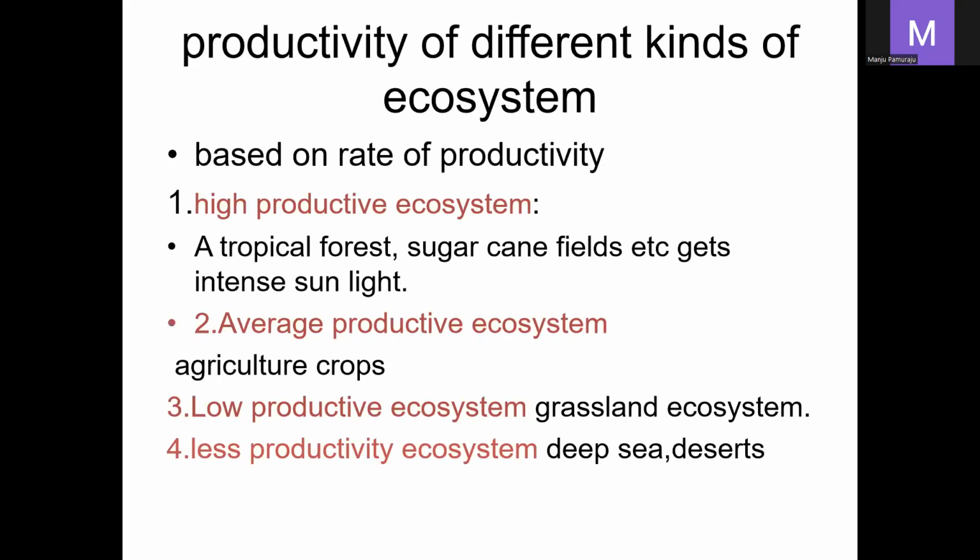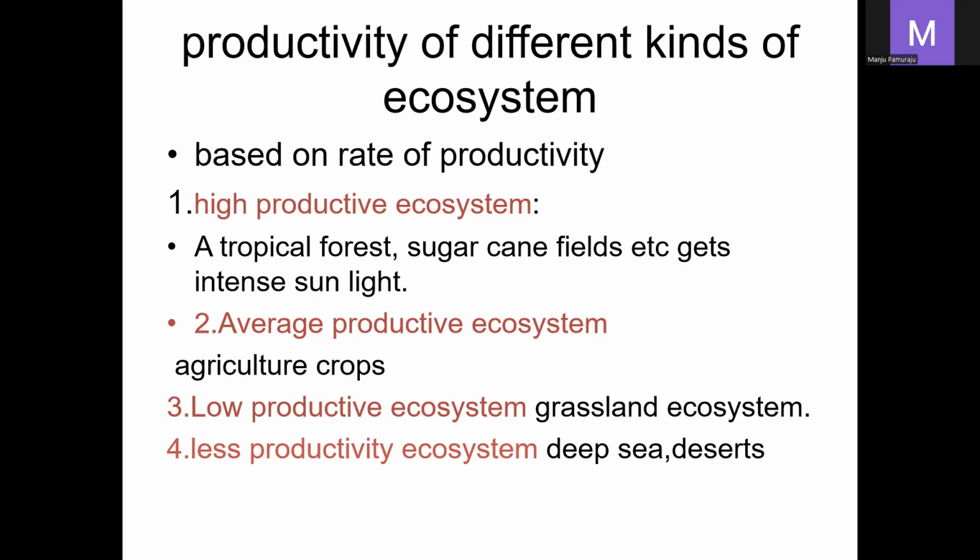Here is the productivity of different kinds of ecosystems. Based on productivity, they are classified into different types. The ecosystems which produce a high amount of energy are called high productive ecosystems. The second is average productive ecosystems, then low productive ecosystems, and less productive ecosystems. The first one is the high productive ecosystem.